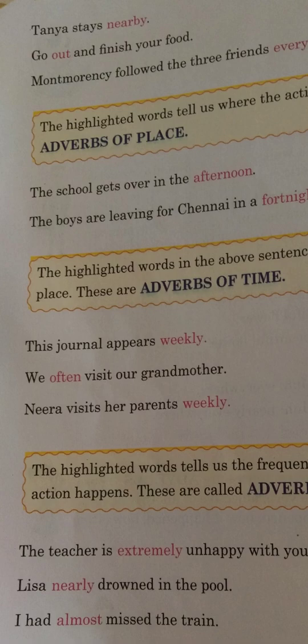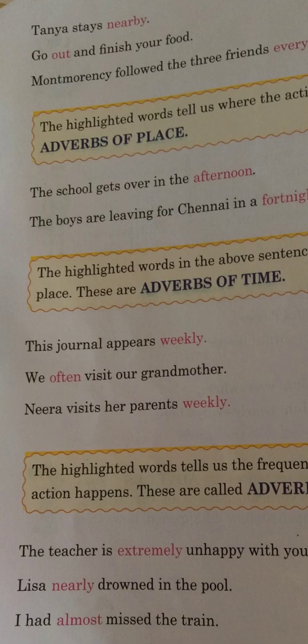Next examples. The journal appears weekly. We often visit our grandmother. Neera visits her parents weekly. So here we see weekly, often, weekly. These highlighted words tell us the frequency of an action, means how many times that particular action is taking place or how often an action happens.